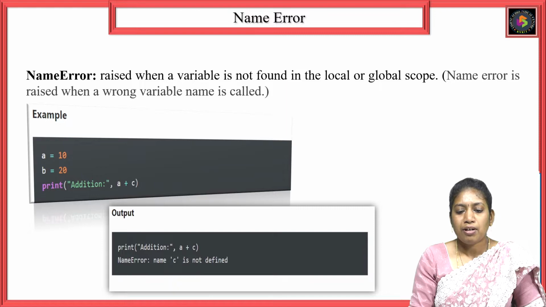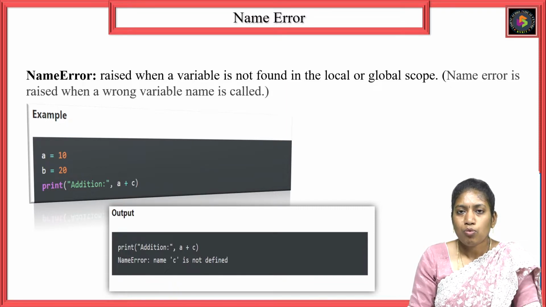So the next one is a name error. Name error is raised when a wrong variable name is called.